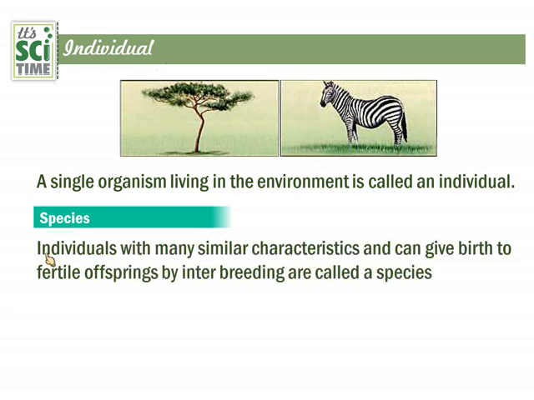A species is individuals with many similar characteristics that can give birth to fertile offspring. That means after they have babies, those babies also, once they mature, should be capable of producing new organisms, fertile offspring, by interbreeding. The zebra and the plant can't interbreed to produce a young organism. Both are organisms, but they can't make a new young one.